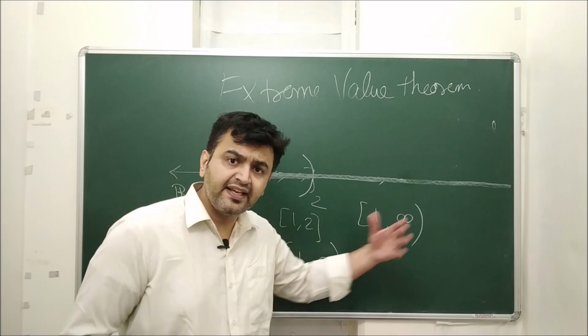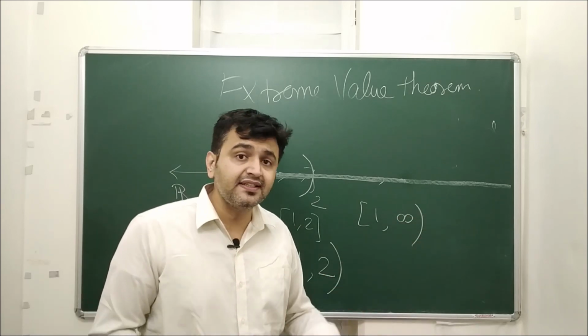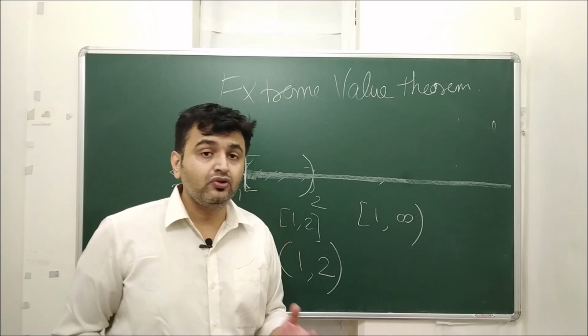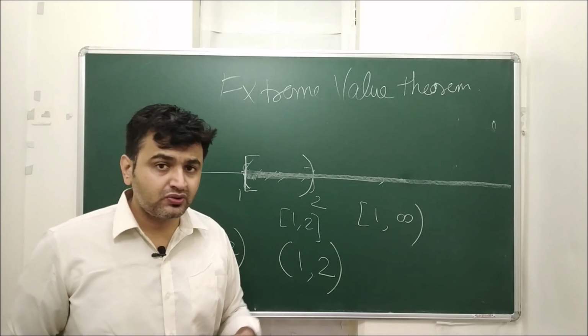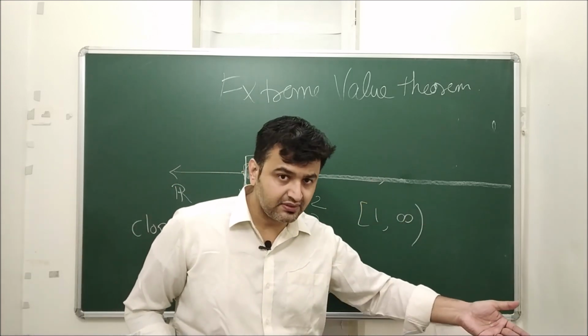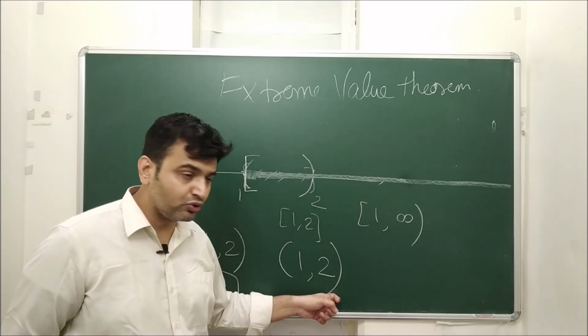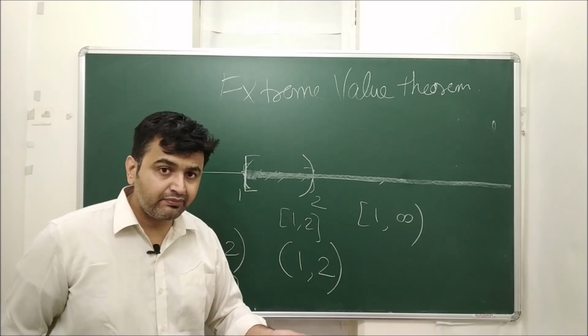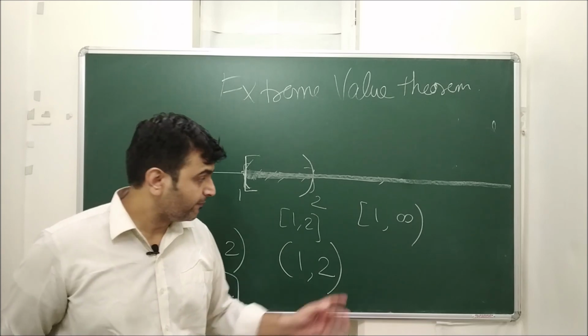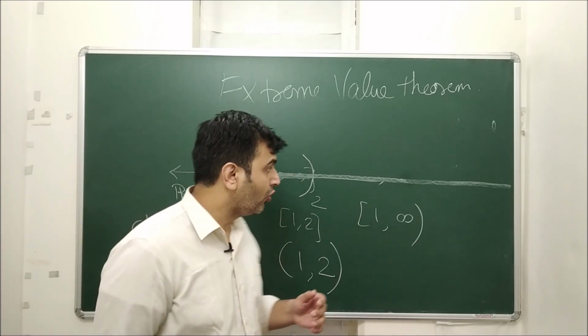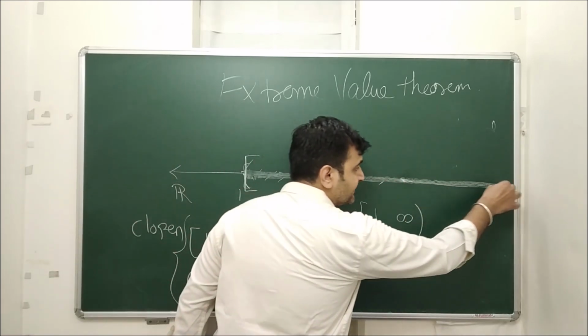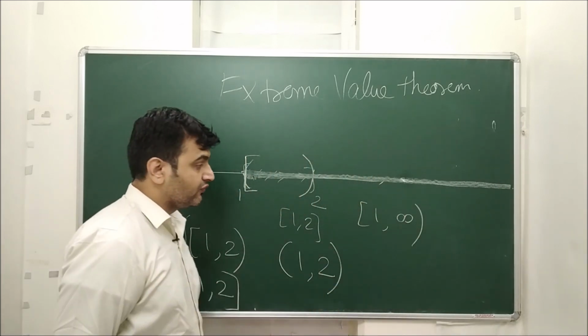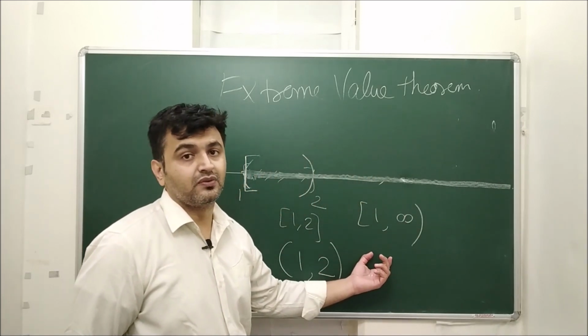And on the right hand side, everything is included. That means nothing is missed. You say something is not closed when a boundary point is missed, like here the boundary point is not in the domain, and here the boundary point is not in the domain. Whenever a boundary point gets missed, it's not closed. But here nothing is getting missed. All the points on the right side are in the domain. Therefore, this is an example of a closed interval.